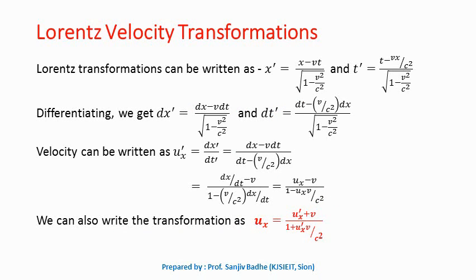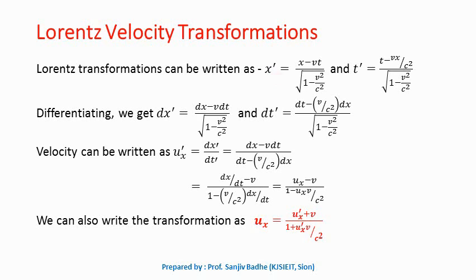Before going to time dilation and length contraction, let us first discuss Lorentz velocity transformations. Lorentz transformations we have written as x prime equal to x minus vt upon square root of 1 minus v square by c square, and t prime equal to t minus vx by c square upon square root of 1 minus v square by c square.